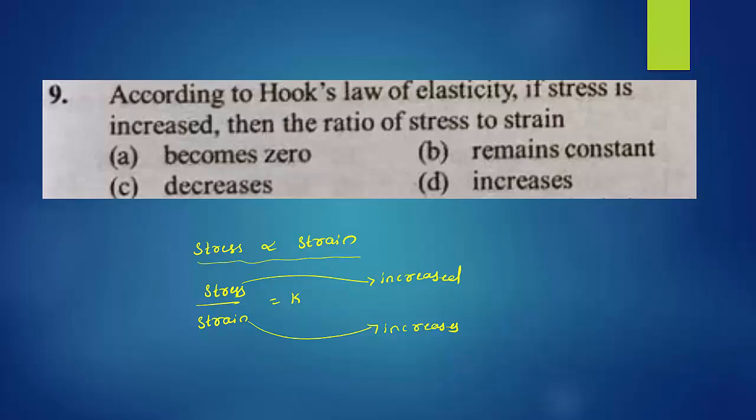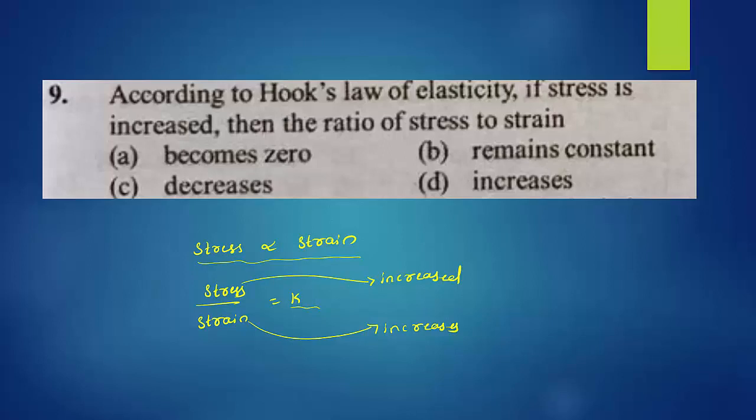Stress is directly proportional to strain. As stress increases, strain also increases. So here the question is, when we increase stress, the ratio of stress and strain remains constant. So why does it remain constant?